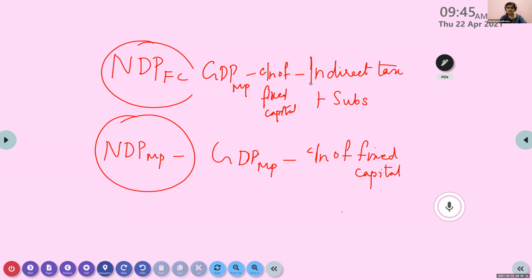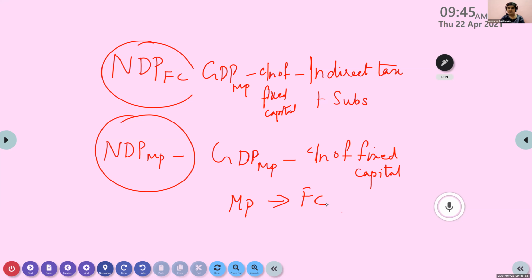Now, if they have given you MP, NDP-MP or GDP-MP, whatever it is, and you have to go to FC of the same term, like NDP-MP given and you have to go to NDP-FC, what do you have to do? Should add the indirect taxes and subtract the subsidies.